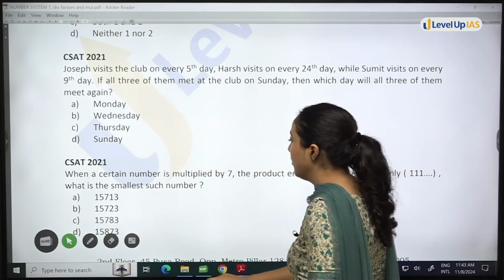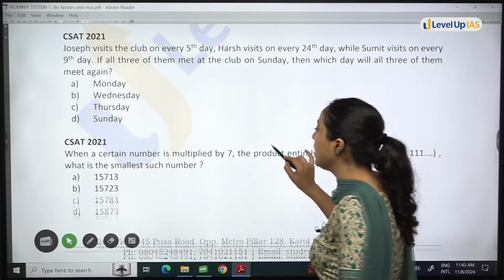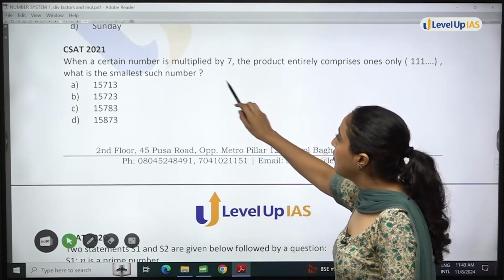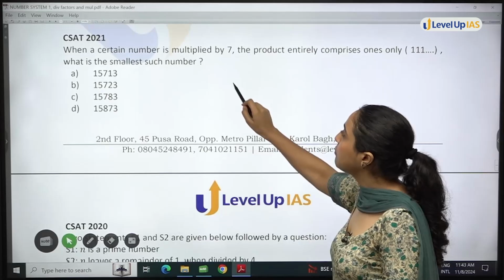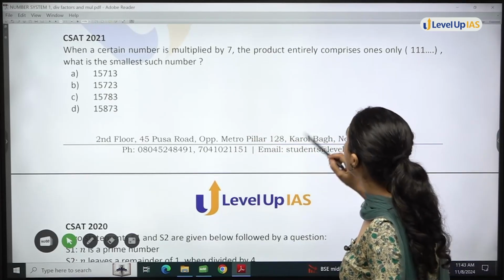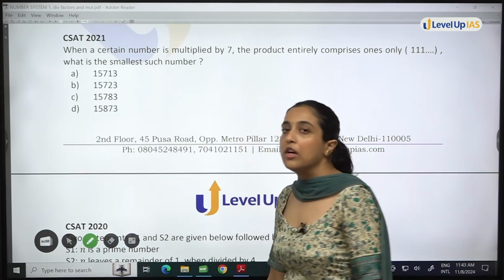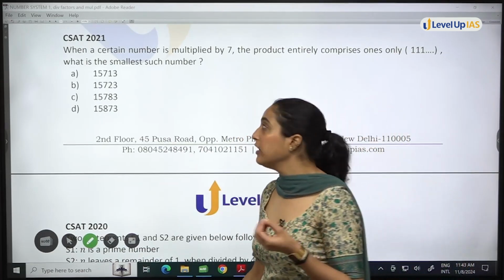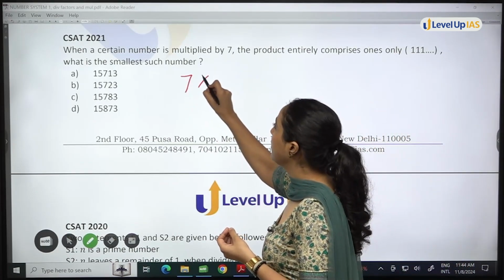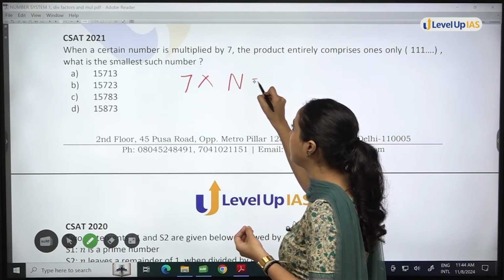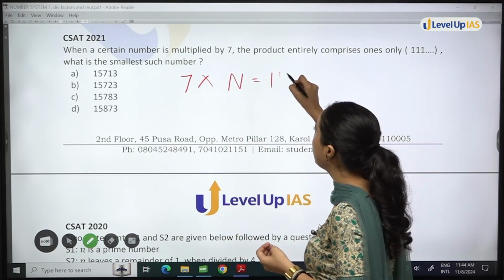Now, see, this is a 2021 question. When a certain number is multiplied by 7, the product comprises ones only. For example, if I say there is a number, when you multiply it by 7, you will get 1, 1, 1, 1.